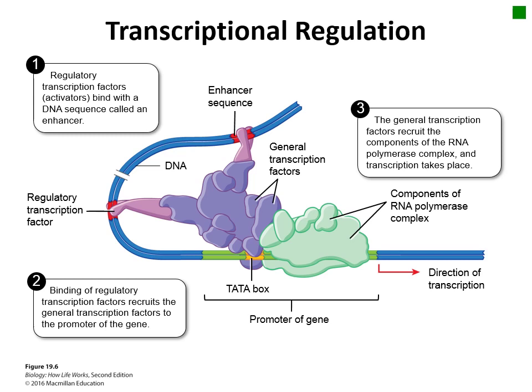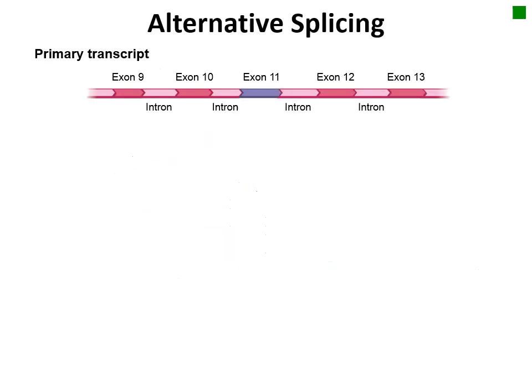Genes tend to be associated with multiple enhancer and silencer sequences, which can be close to the gene or further upstream on the DNA. This means that transcription of a gene depends on the presence of a particular combination of regulatory transcription factors. This process is called combinatorial control, and transcription will only take place when all the regulatory transcription factors are present and working together.